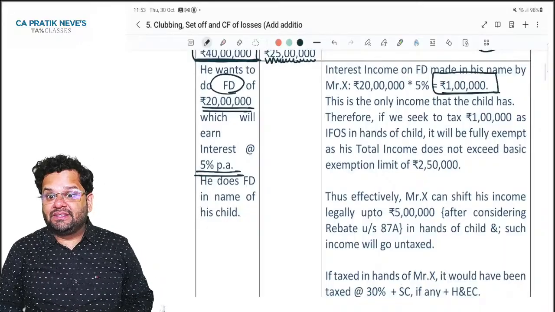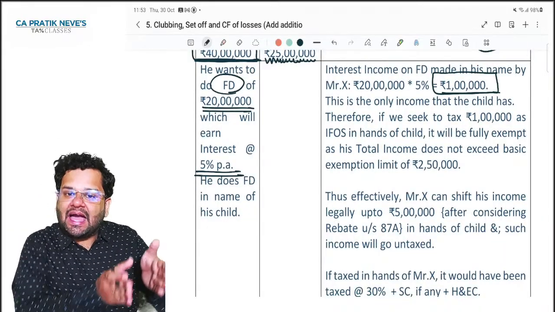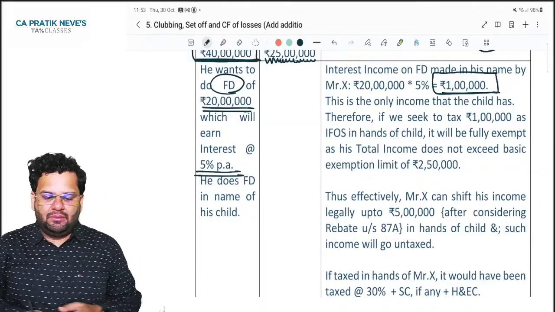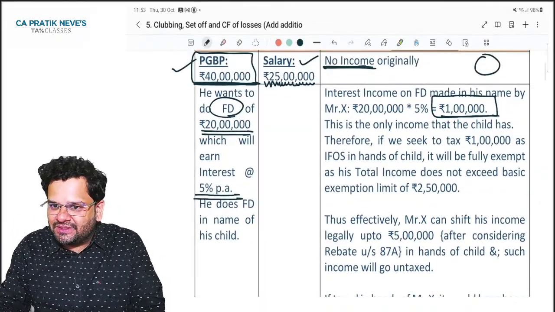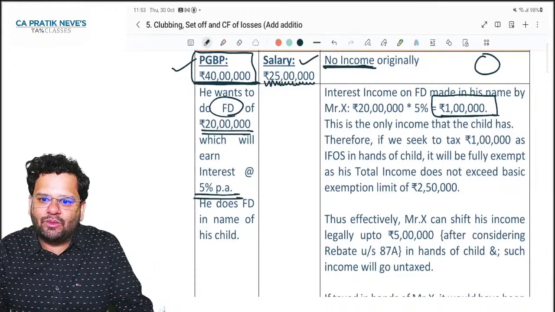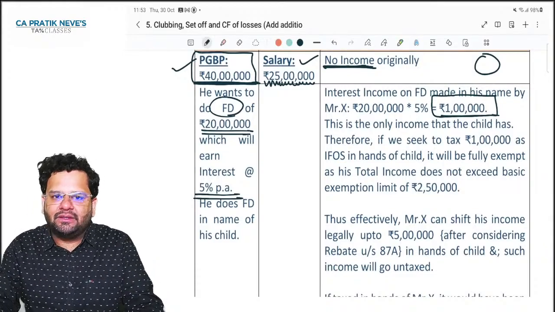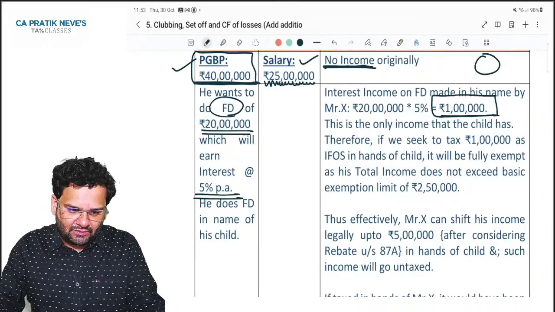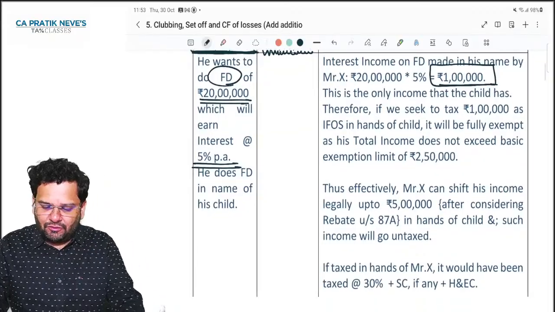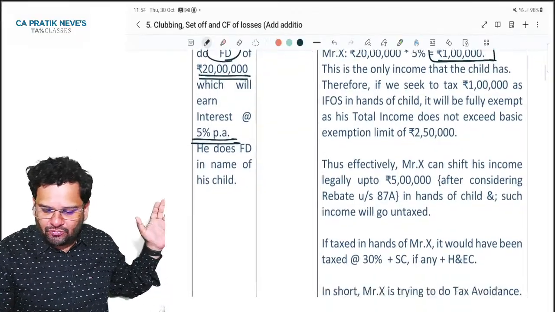So this is an anti-tax avoidance provision. Mr. X was trying to avoid tax on 1 lakh. Government says you should pay tax on this 1 lakh. This will now be taxable in your hands only. Wonderful. So I have given you the logic of clubbing of income.